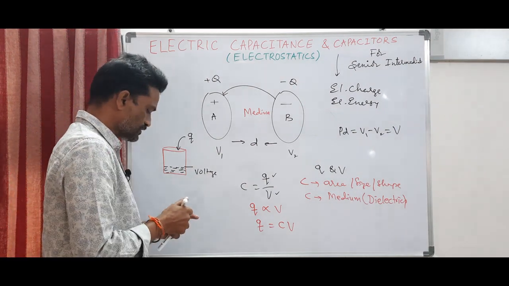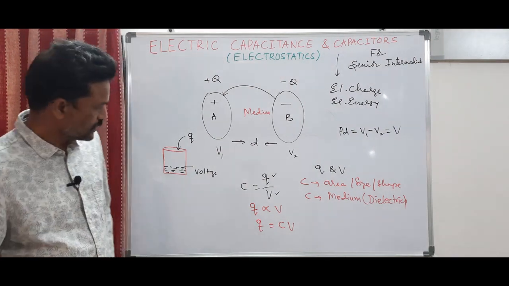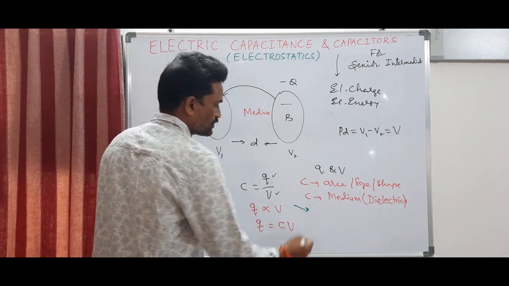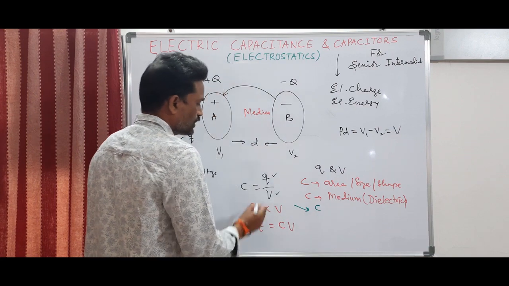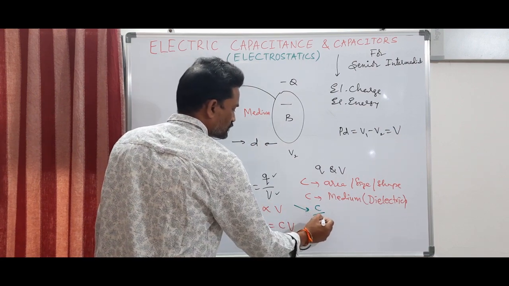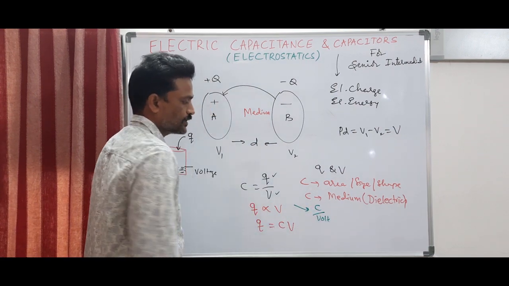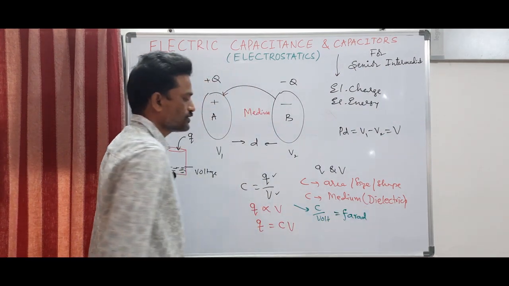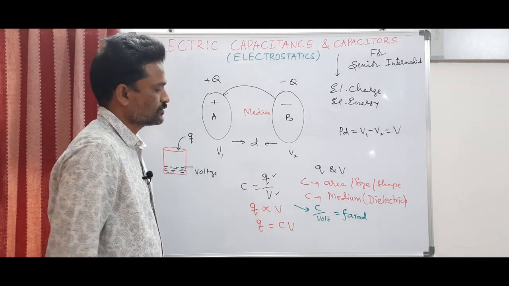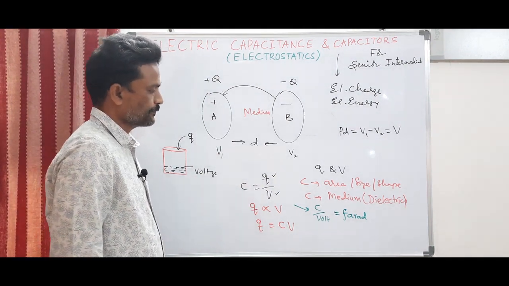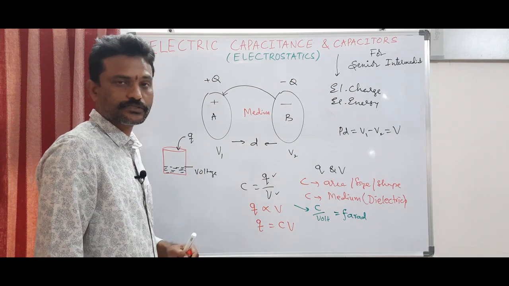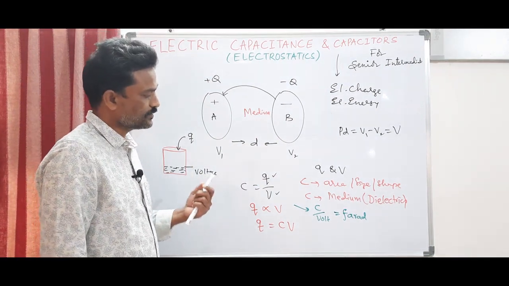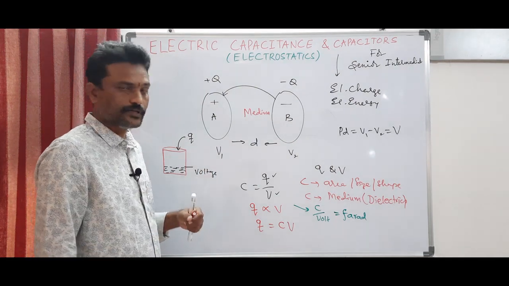Now, what are the units of capacitance? So C is equal to Q by V. For charge, the SI unit is coulomb, and for V, that is volt. So coulomb per volt is called farad. This unit is derived from the name of a scientist called Faraday, who made many discoveries in the field of electricity.